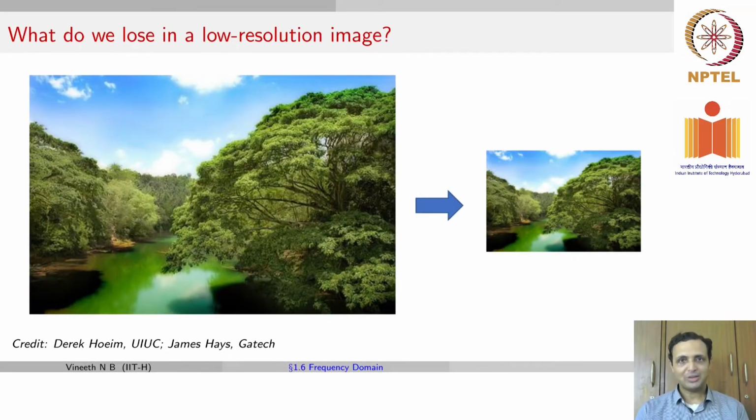Moving on to the main topic of this lecture, let's start by asking ourselves, what do we really lose in a low resolution image? If you look at these two images, perhaps our eye has the same response to both. We probably see a very similar scene in both cases. So what did we really lose when we reduced the resolution? You all know that we probably lost some sharpness or some edges in the image. But what does this really mean is what we're going to talk more about today.